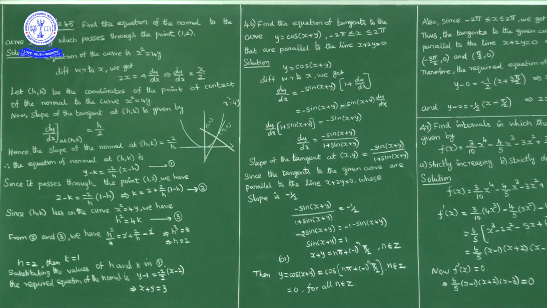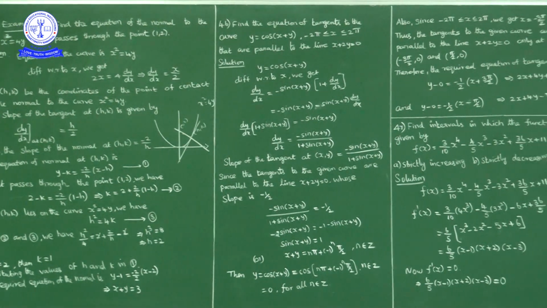Okay, next question, question number 46. Find equation of tangents to the curve y is equal to cos of x plus y, where x lies between minus 2 pi to plus 2 pi, that are parallel to the line x plus 2y equal to 0. Find equation of tangent to the curve y is equal to cos of x plus y, where x lies between minus 2 pi to plus 2 pi, that are parallel to the line x plus 2y equal to 0.